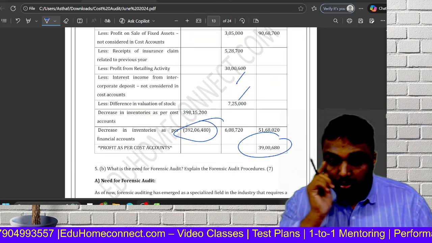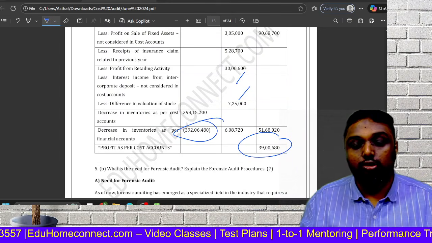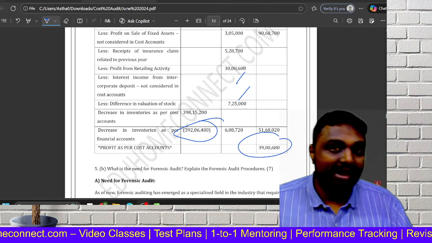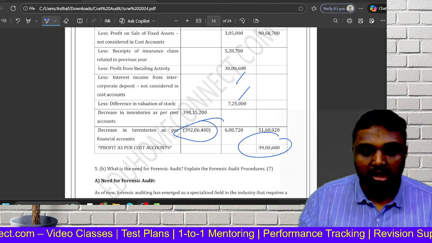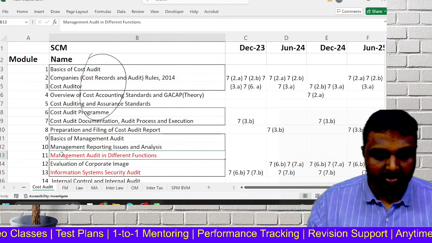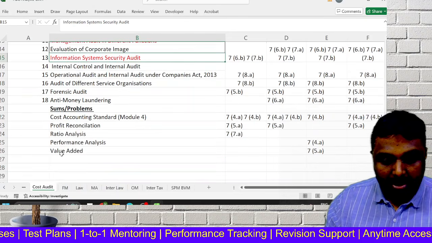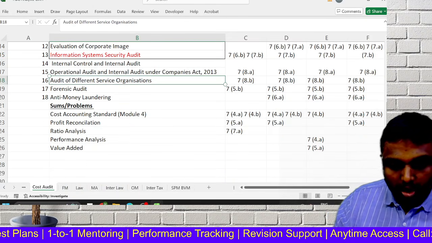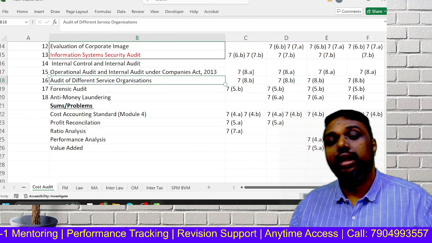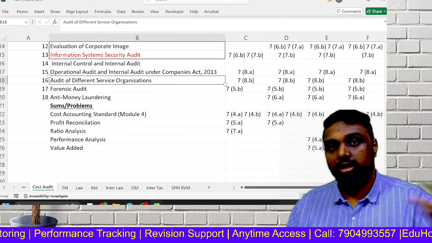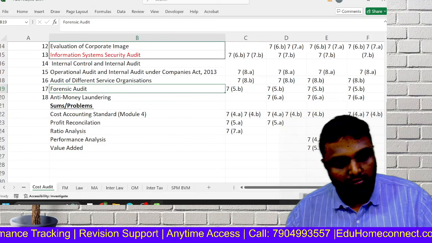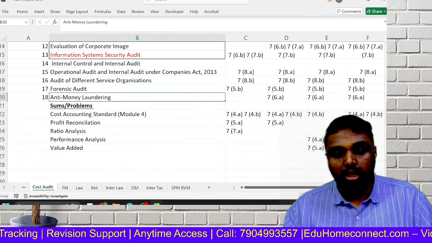So we are coming over this session to ensure that you are able to crack this. So I will take it to give you more on ratio analysis with CAS calculation, everything. Theory I have already told you. You have to be very clear on this. Management audit in different functions, information security audit, and this chapter. The cost of different service operations. In our study material itself, there are 7 to 8 details. Educational institution, PSU group and all. Every time 8 is coming. And the question of forensic audit and AML is very easy. You can crack on this.